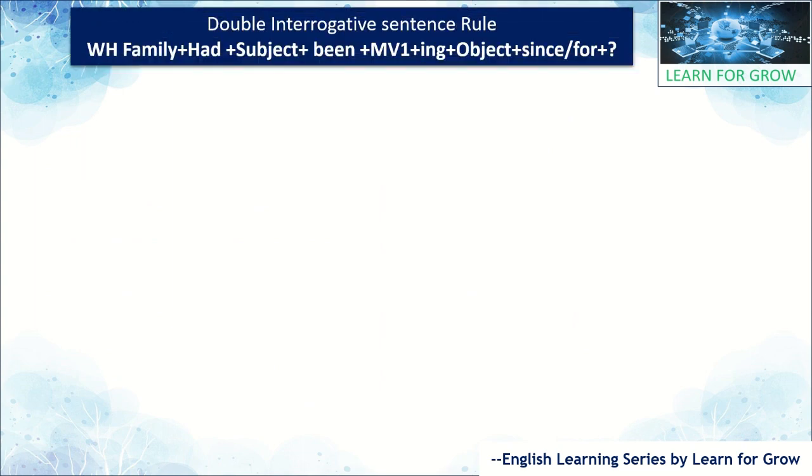Let's have the last one, that is the double interrogative sentence rule. Here also, as per the interrogative sentence rule, the remaining will be the same, and we only mention the WH family at the beginning, as we studied in other tenses also. Here: WH family plus had plus subject plus been plus main verb form 1 plus "ing" plus object plus "since" or "for", and at the end a question mark. Based on this rule only we have given the examples.